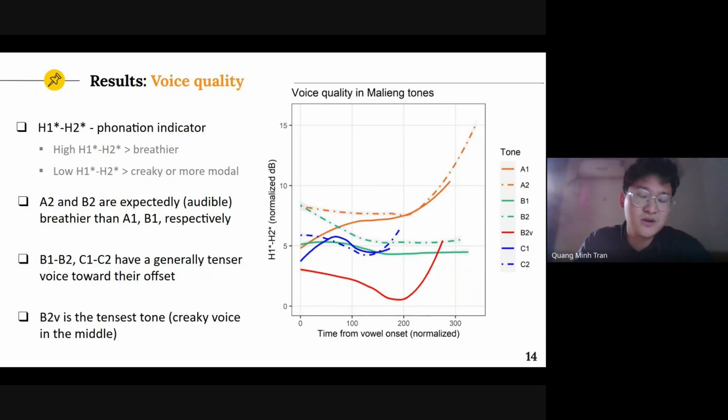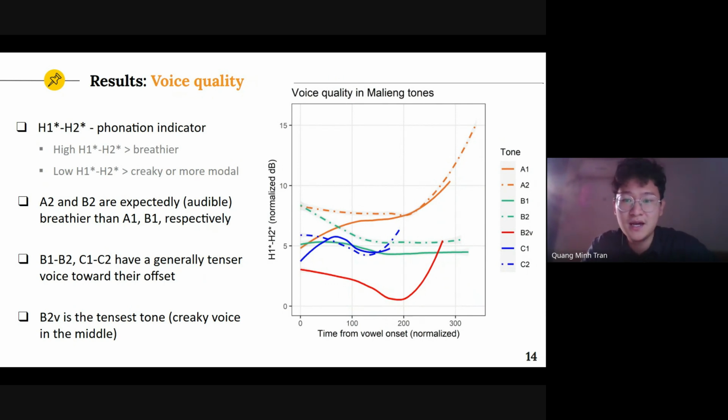Based on this, we have made these observations: A1 and B2 are expectedly breathier than A2 and B2 respectively. And these results are also very audible from the recording.